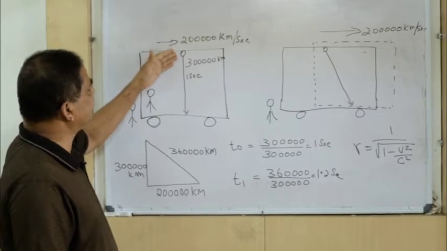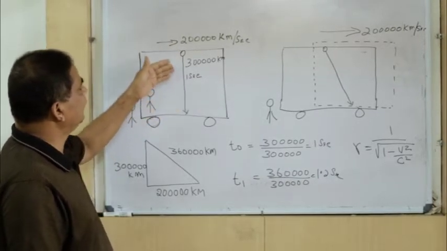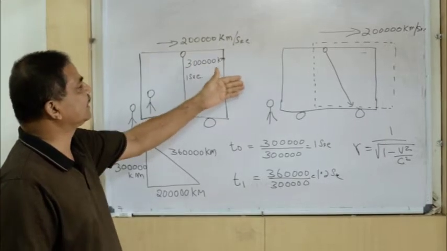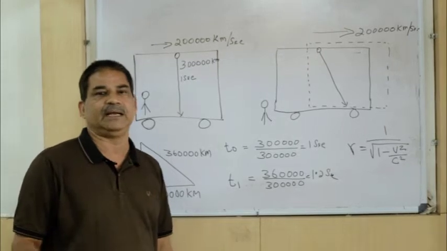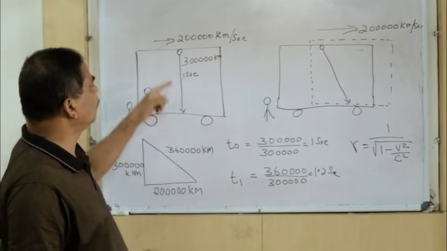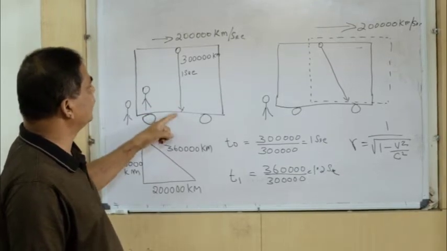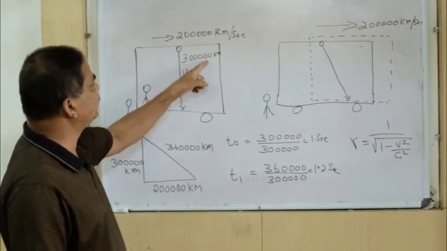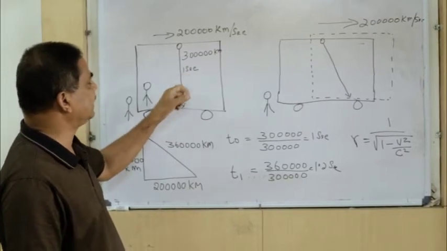observes or considers a ray of light that is coming down in a perpendicular direction to the direction of motion of the cabin. So for him, the light ray will follow a straight down path as shown in this figure, covering a distance of 3 lakh kilometers and taking a time interval of 1 second.